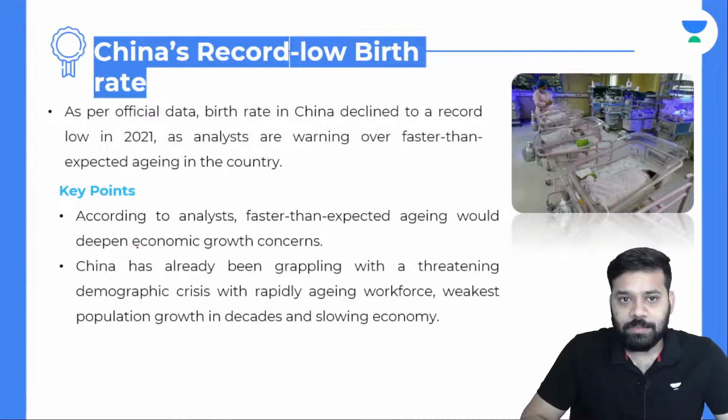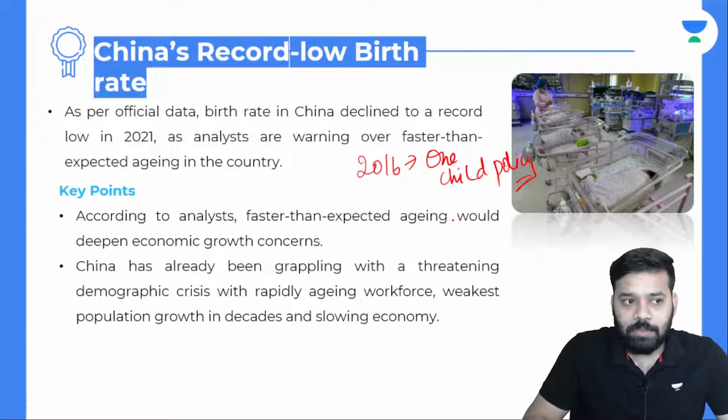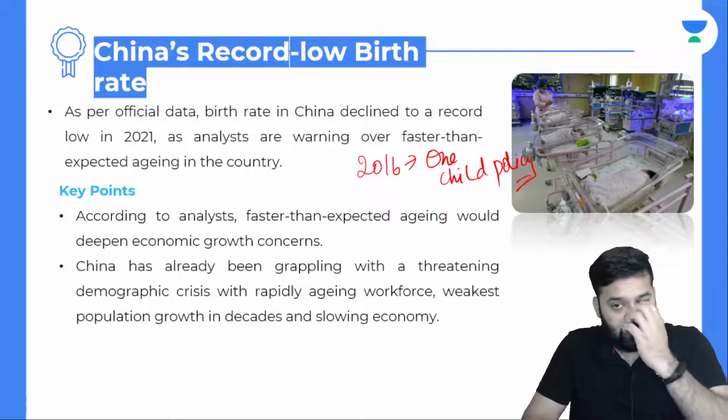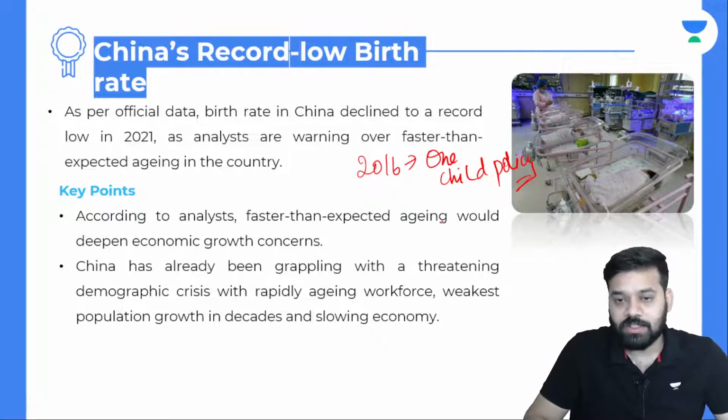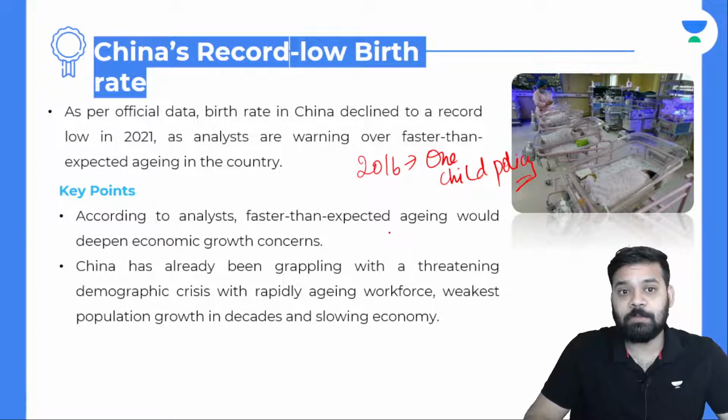Going forward to the next topic, China records low birth rate. So China had come up with a policy called the one child policy. After they implemented this, they saw a decline in the birth rate and also the population growth rate. And that is why after this they brought the two child policy, and after this the three child policy. Now in 2021 they have brought the three child policy.